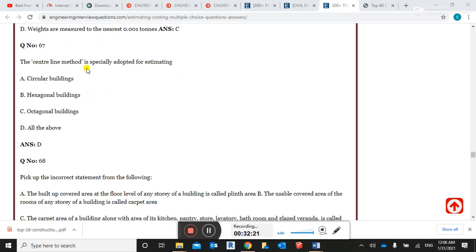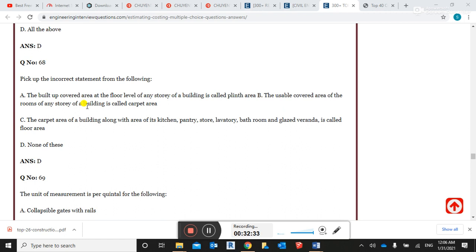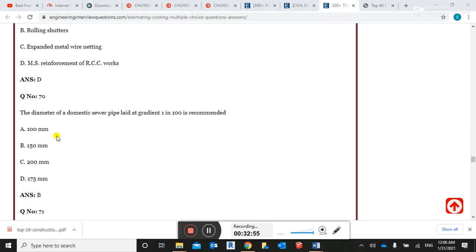Next question: the centerline method is especially adopted for the estimation of the circular building, hexagonal building, octagonal building, all of the above, guys. Important question. A unit of measurement is per quintal for the following: MS reinforcement of the RCC structure. The unit of measurement is quintal, guys.